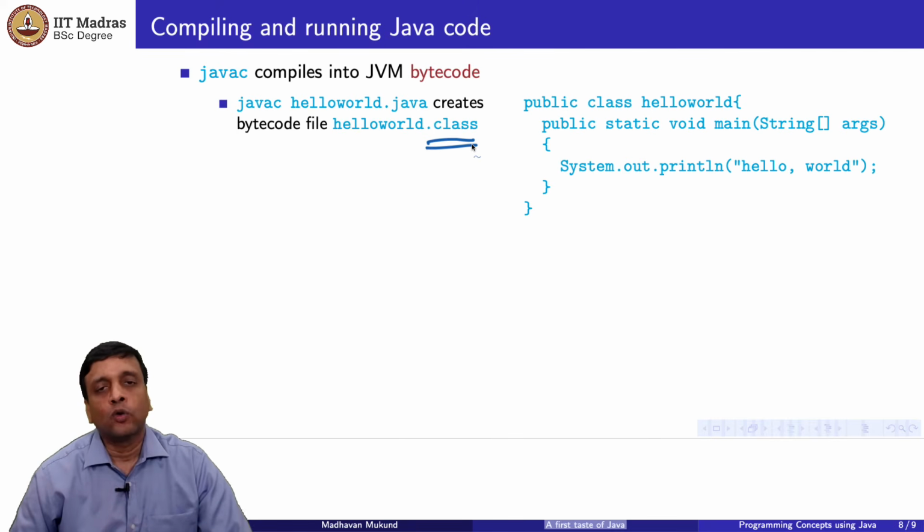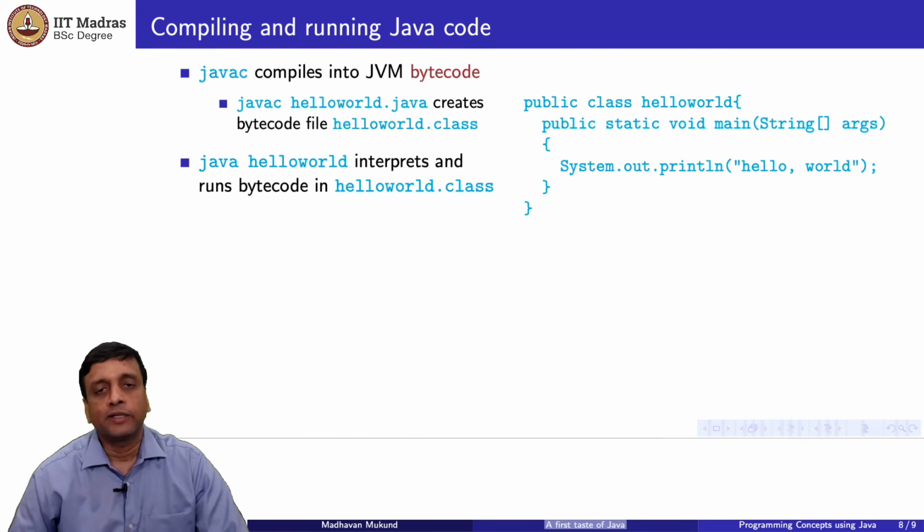So this is now the code that will run, right? But you have to run it. And how do you run it? Well, you have to invoke an interpreter. The interpreter is called java. So java running on this class file will run it on the JVM. So you need a JVM installed on your machine, right?